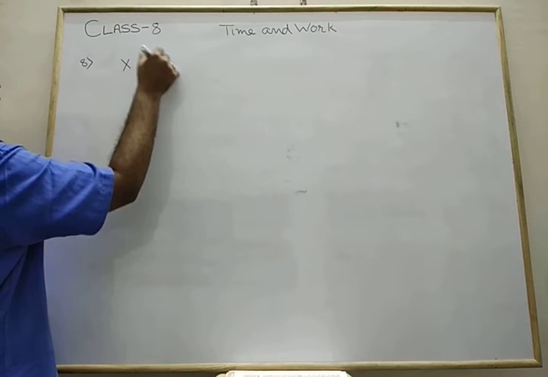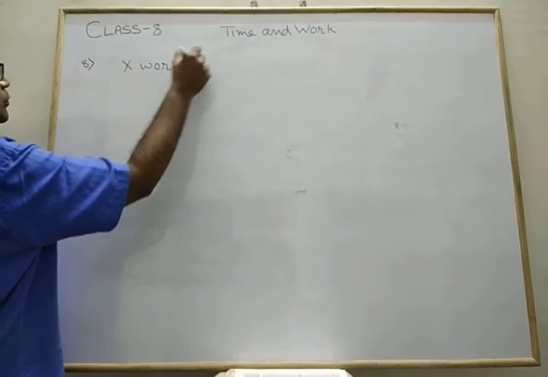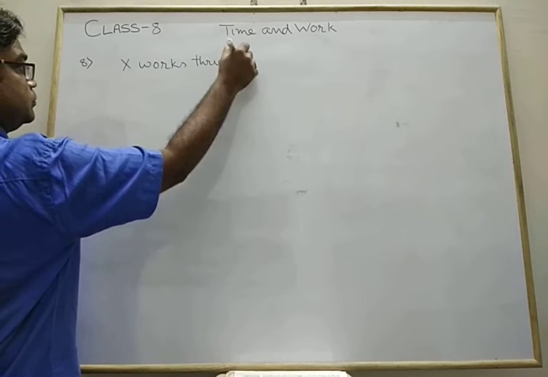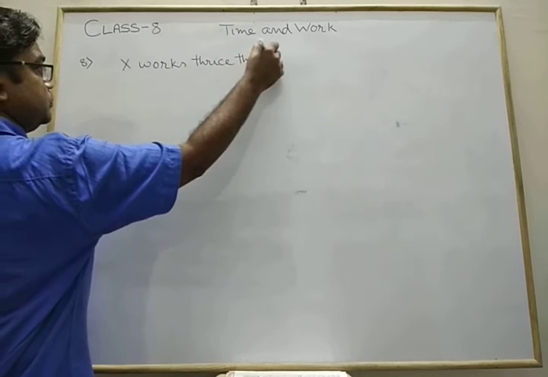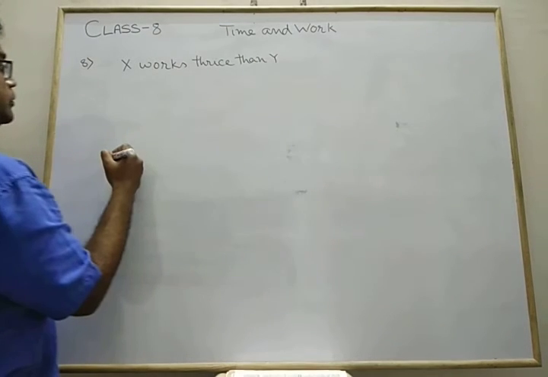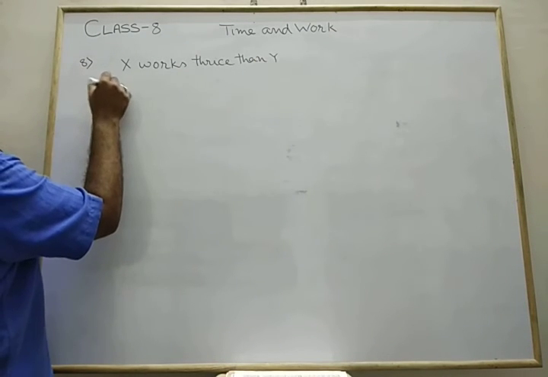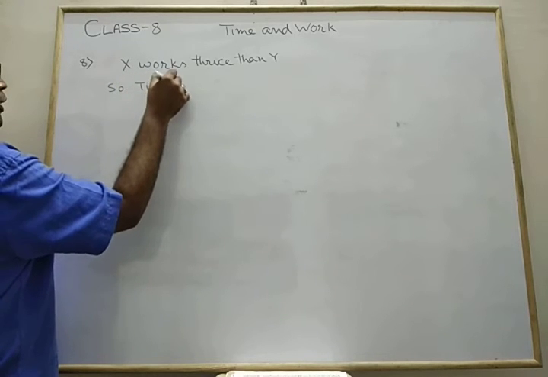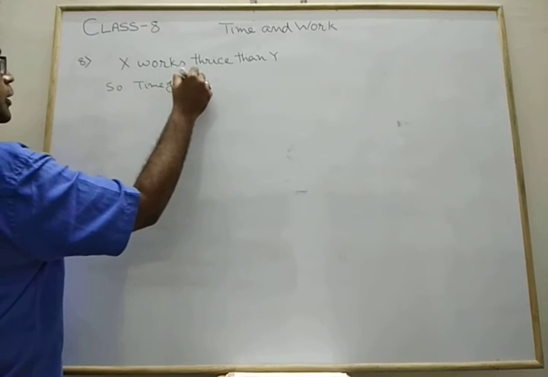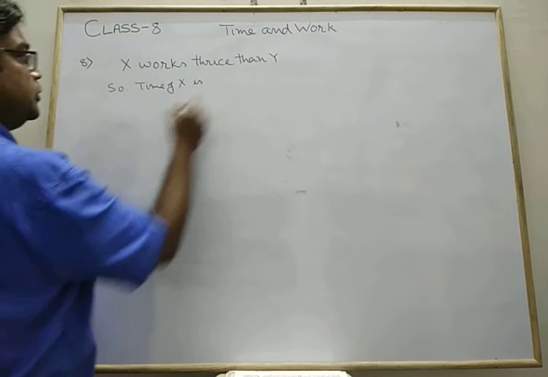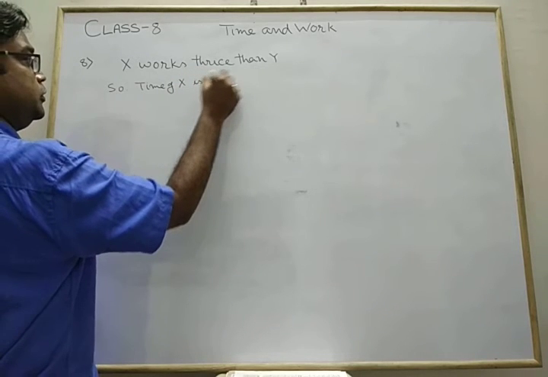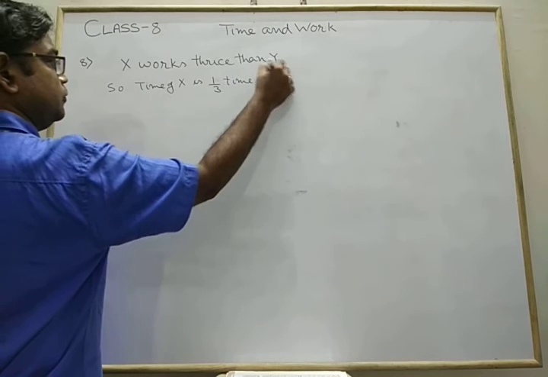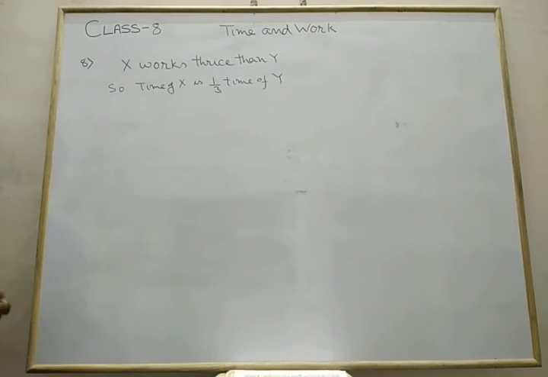So first, X, then Y. Time of X is 1/3 time of Y. This is the key one.